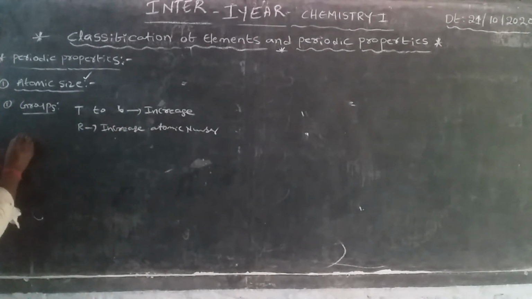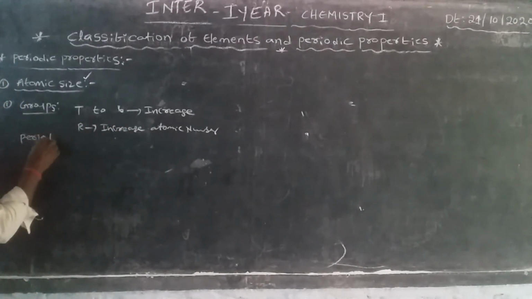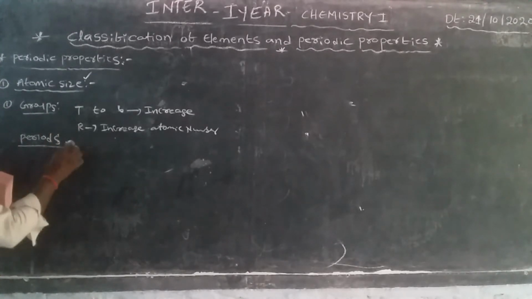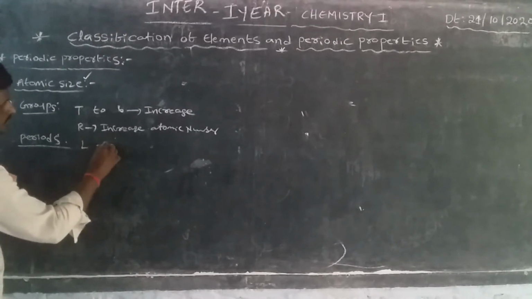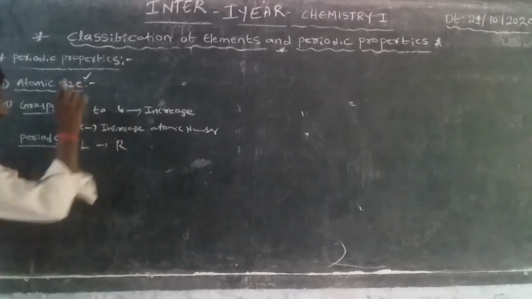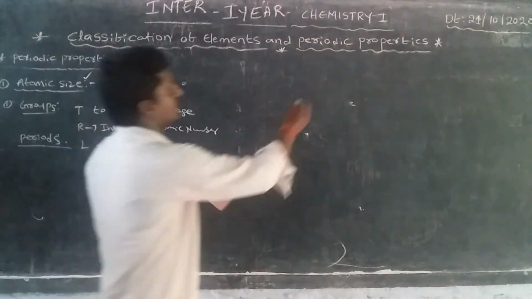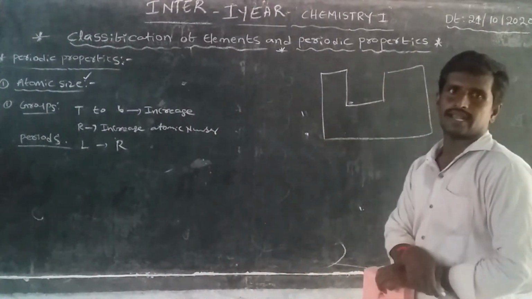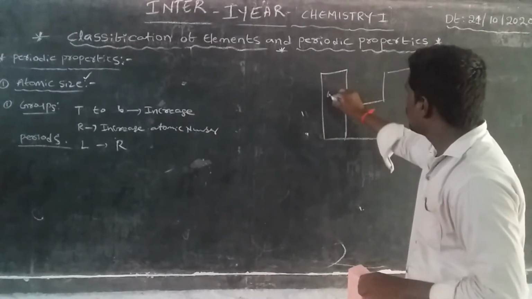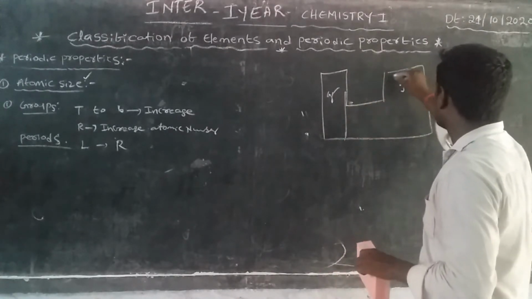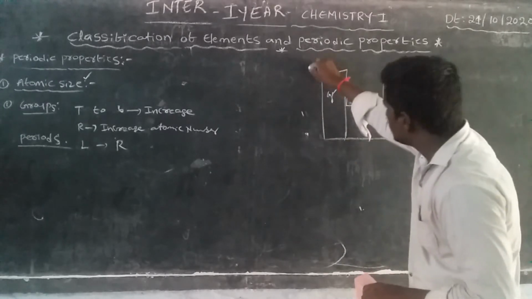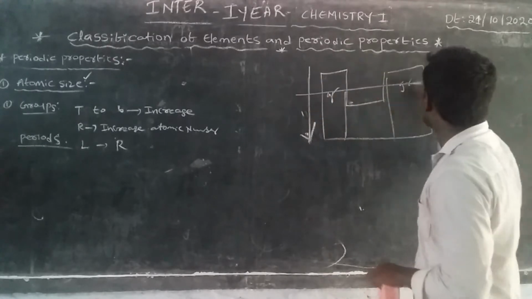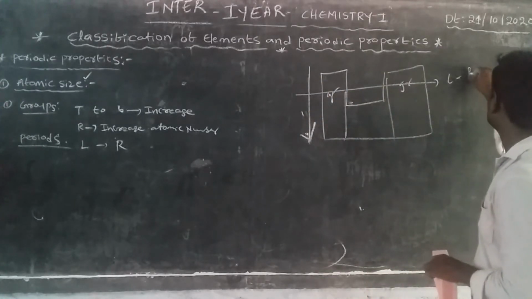Next one, periods. Generally periods run left to right. This is the periodic table. These are groups, which run top to bottom, and periods run left to right.